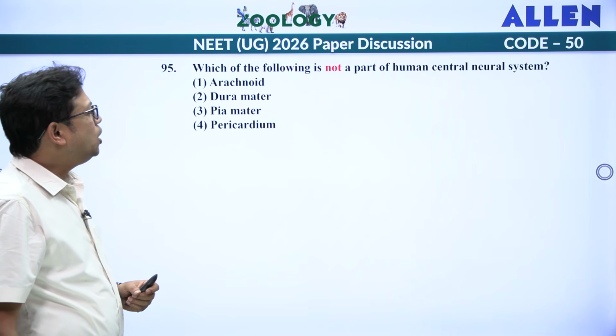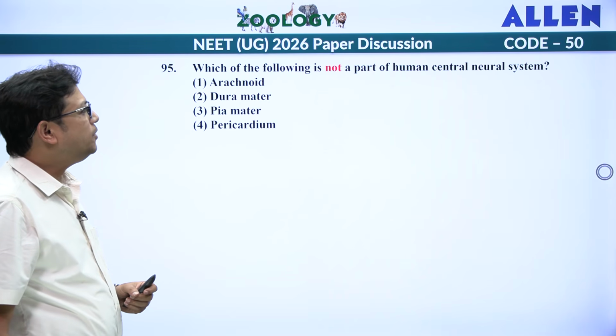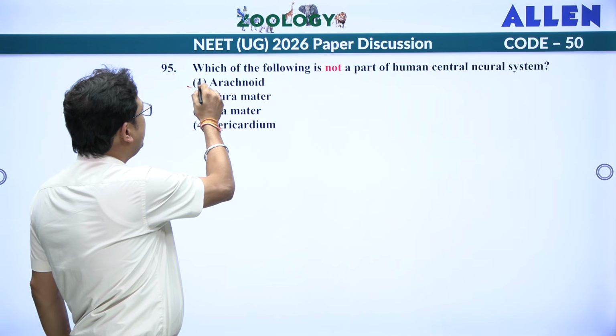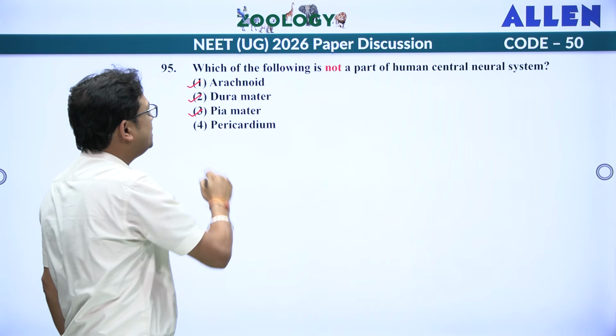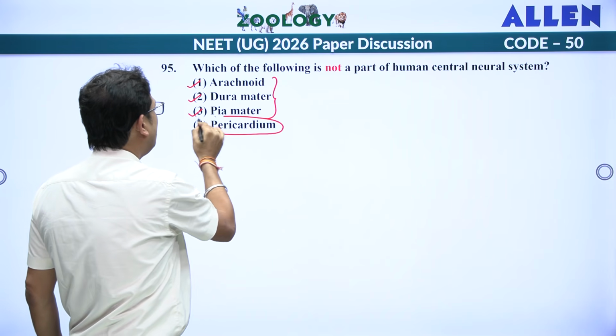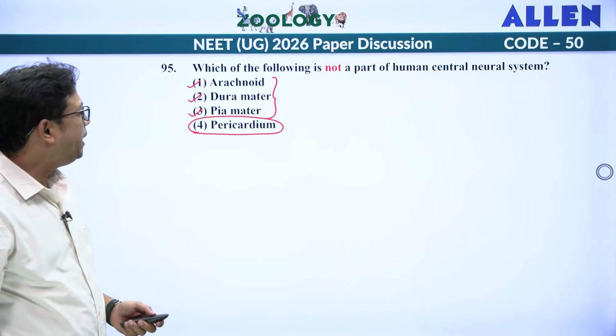Which of the following is not a part of human central neural system? So central neural system: arachnoid membrane, dura mater, pia mater, these are what? These are the part of the meninges. Whereas pericardium is the outer covering of heart. So answer will be 4.